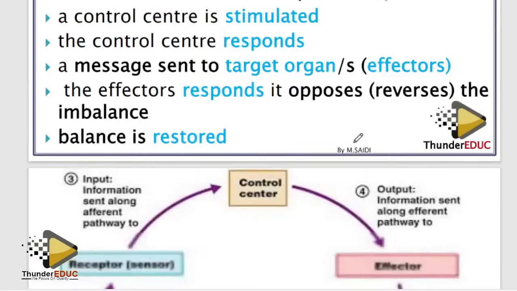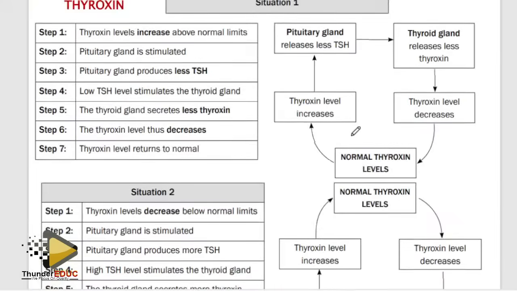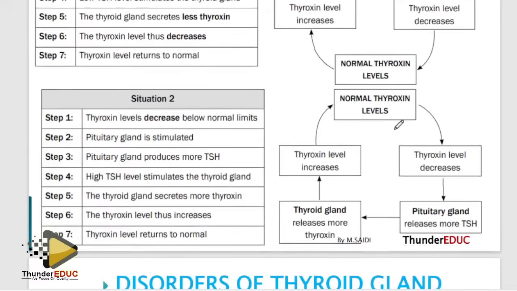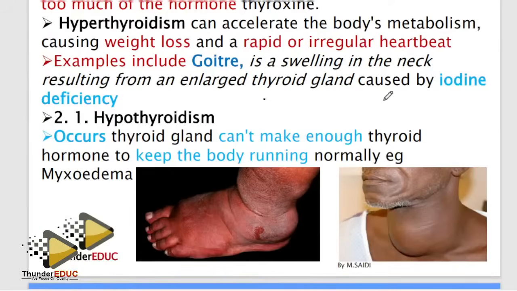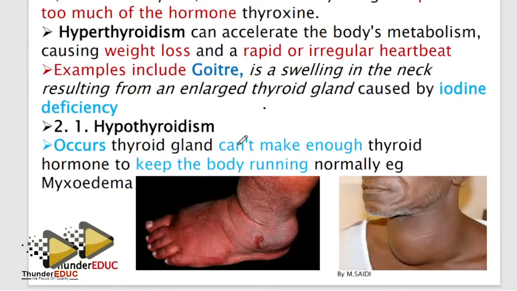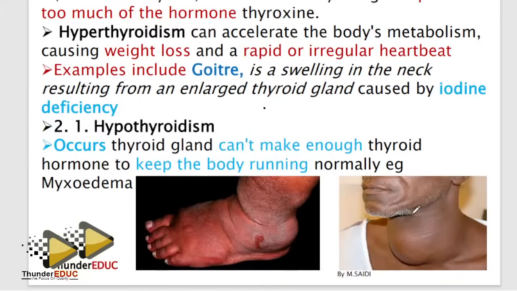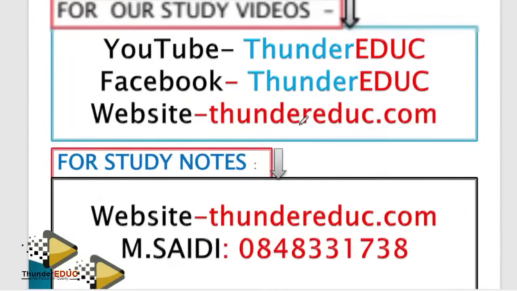Negative feedback mechanism. Here, I'm just going to give you one trick. But don't make a mistake when you don't know the thyroxine. Okay. Thyroxine, make sure you know it. Hyperthyroidism, hypothyroidism. Swelling of the thyroid gland is called goiter. But I'm going to show you how you can answer questions concerning homeostasis and negative feedback mechanism.